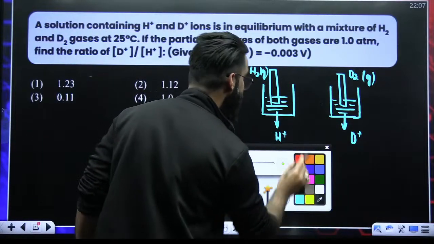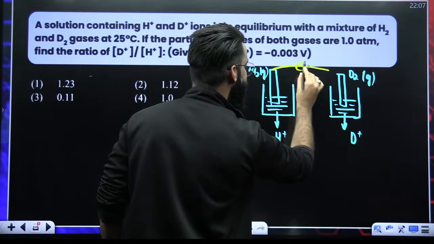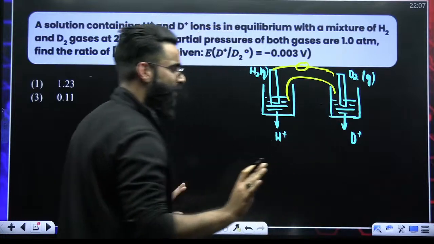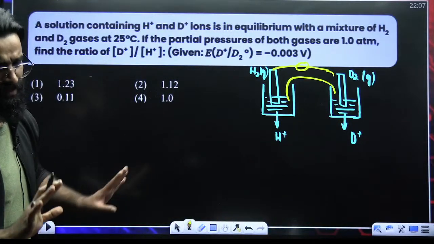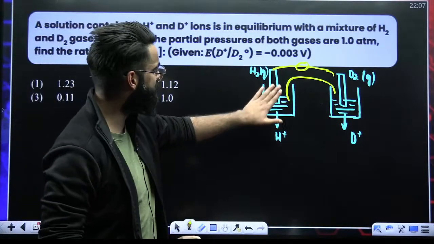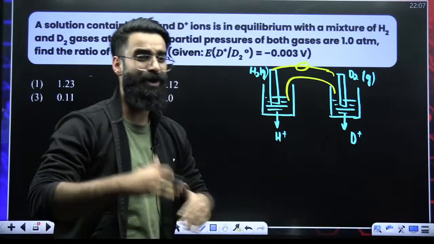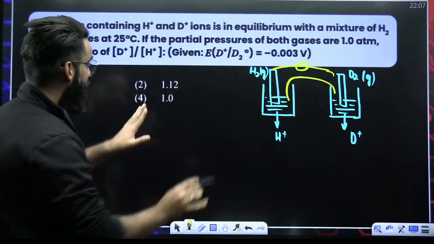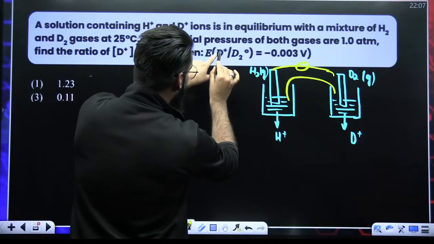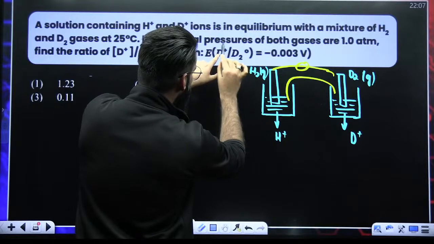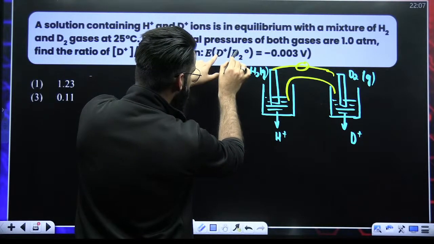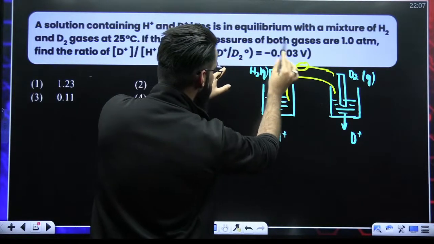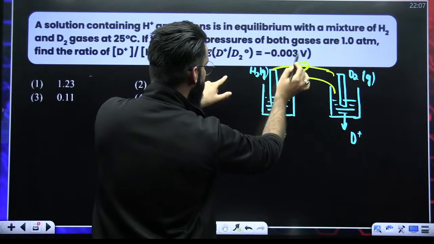Now, as per the question, let's say you have connected them externally as well as internally. So you have got a complete cell. In this complete cell, let's assume this is your anode, this is your cathode. Or let's not assume things. See, if you look here, D positive to D2: plus 1 to 0. Plus 1 to 0 means decrease, reduction. So this is SRP.